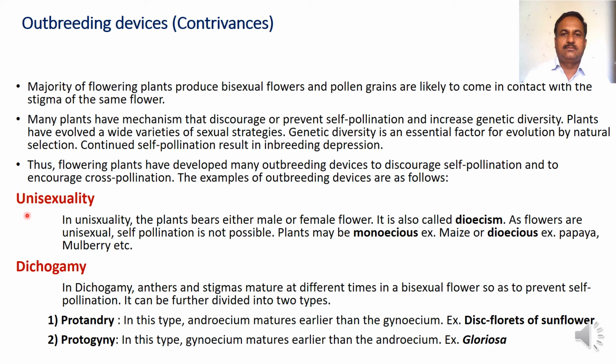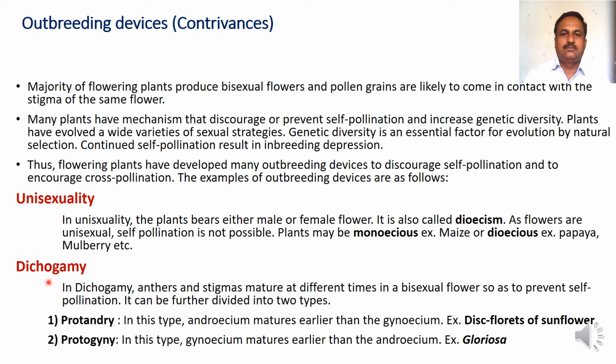First outbreeding device is unisexuality. In unisexuality, the plant bears either male or female flowers. It is also called dioecy. As flowers are unisexual, self-pollination is not possible. Therefore, plants may be monoecious, example maize, or dioecious, example papaya or mulberry.